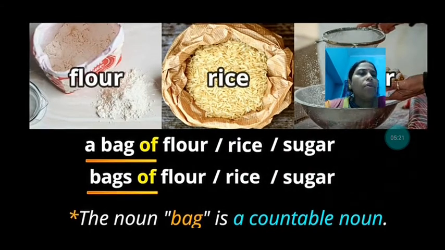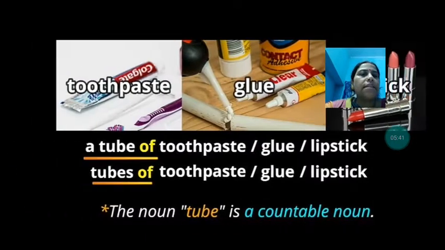Then here a bag of flour, a bag of rice, a bag of sugar, or the bags of flour, bags of rice, bags of sugar. Here what is a container? The container is the bags in which the things are kept. So that bags you can count. So bag becomes the countable noun. We can count how many bags are there.